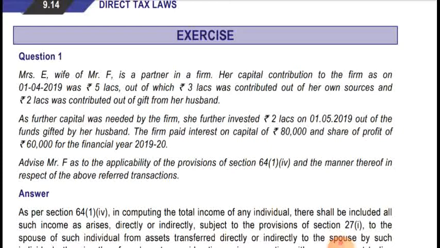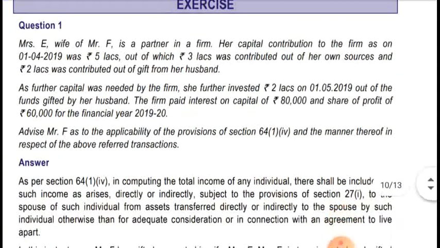So the total contribution she has made in the partnership firm is 5 lakhs, of which 3 lakh is her own contribution and 2 lakh was the amount gifted by her husband, and that amount has been made as a capital contribution in the partnership firm. As the capital was needed by the firm, she further invested 2 lakh rupees on 1st May 2019 out of the fund gifted by her husband.